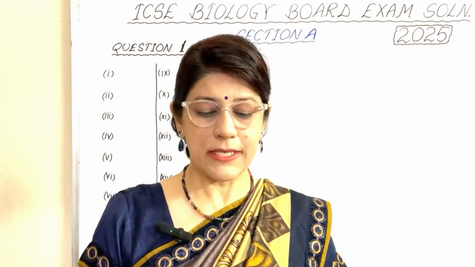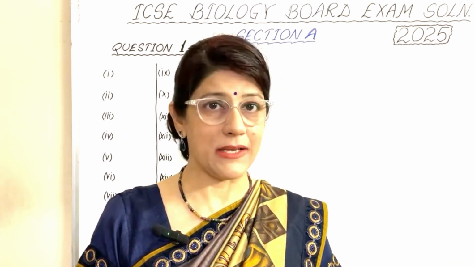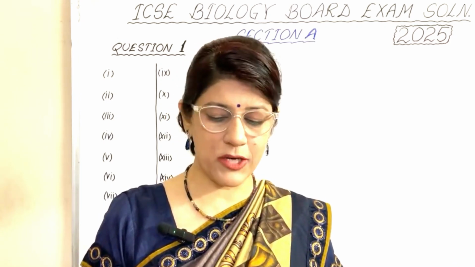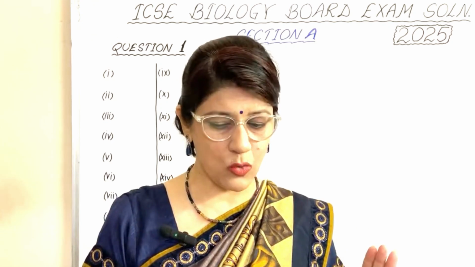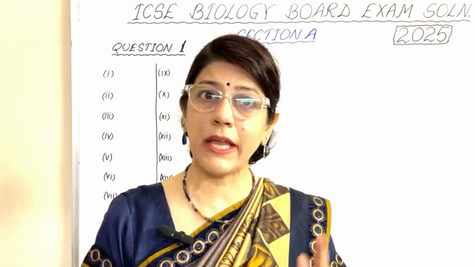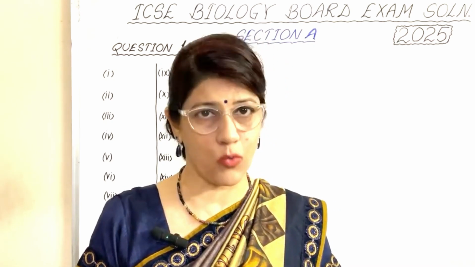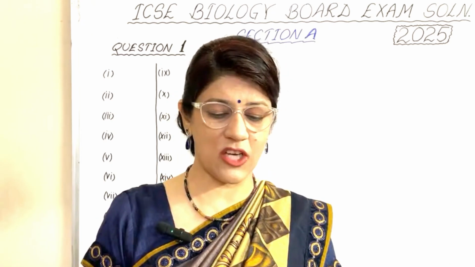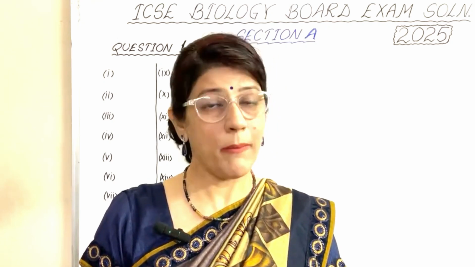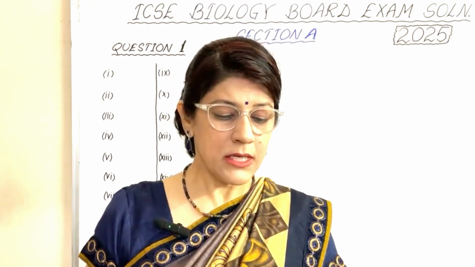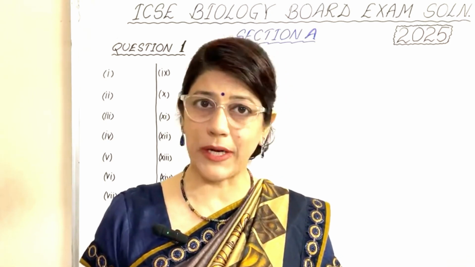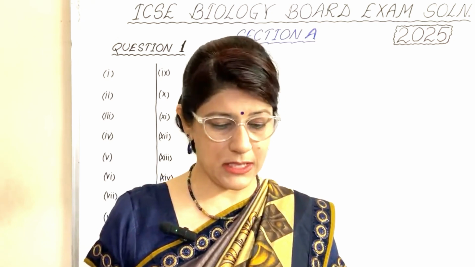In the sixth part, the assertion is: a turgid plant cell is in a balanced state. This is true. But the reason: in a turgid cell, turgor pressure and wall pressure are equal and in the same direction. This is false, because turgor pressure acts in the outward direction and wall pressure acts in the inward direction, so because of the same direction, the statement becomes false. So option number A is correct: A is true, but R is false. In the seventh part, the optimum temperature for photosynthesis is option number D, 25 to 35 degrees Celsius.